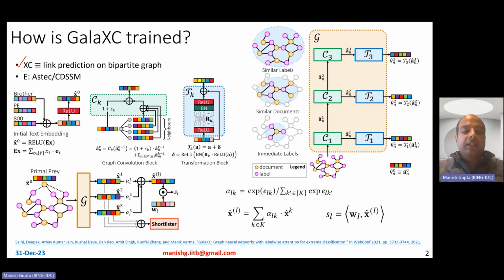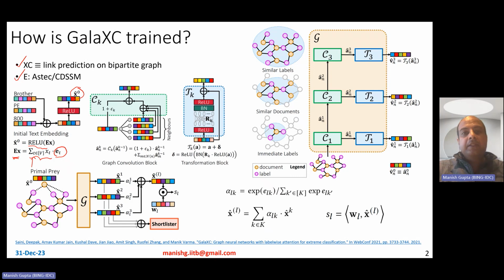So like all other deep extreme classification methods, GalaXC also depends on an embedding extracted for every text, whether it is document text or label text. The way the embedding is extracted is as follows. You take the bag of words representation for all tokens in a particular document or label, and then you multiply it with some embedding matrix E, and then you take a ReLU on top of that, and that gives you your embedded text, right?